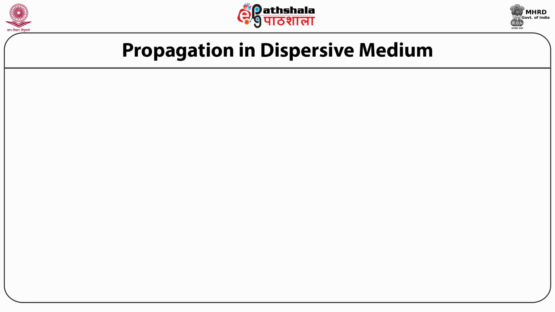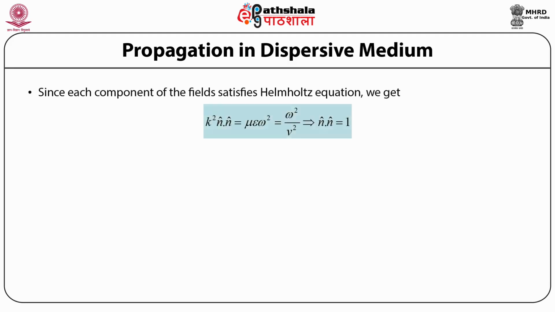Propagation in dispersive medium. Now, having written down the solution of the Helmholtz equation in terms of the electric field and the magnetic field induction vector, and also seeing the fact that since each component of the fields satisfies the Helmholtz equation, we get the wave number term as the square of the wave number times the unit wave vector n cap dot n cap is equal to mu times epsilon times omega square, and this is equal to omega square by v square.